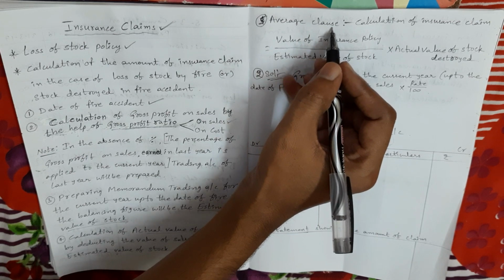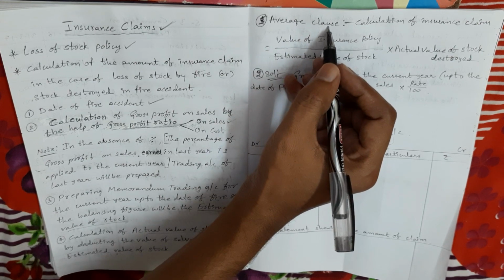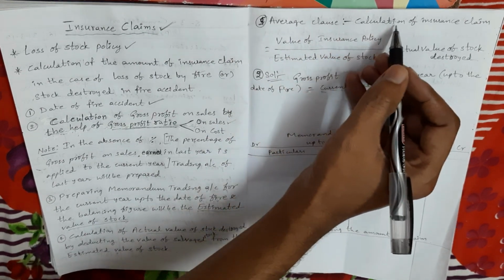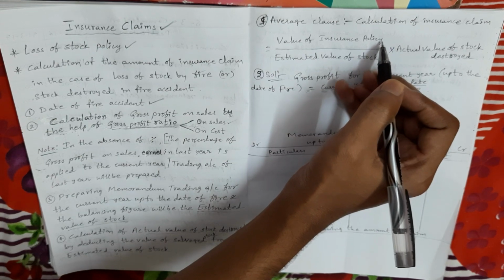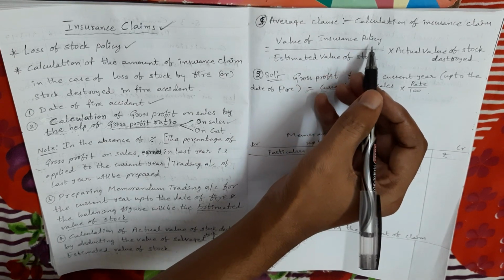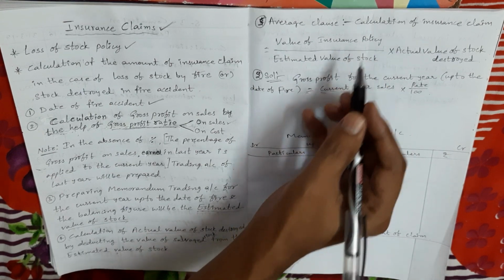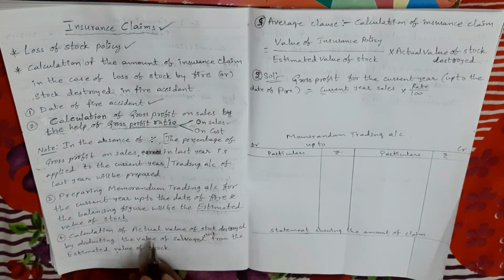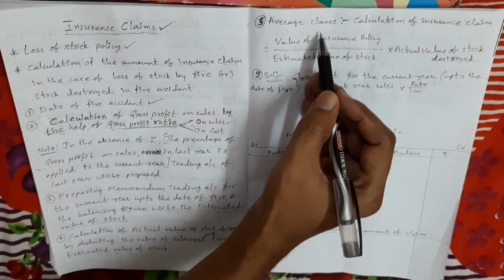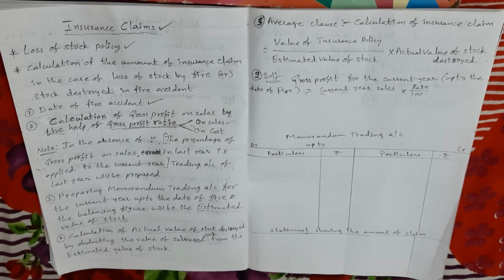We do not apply the average clause all the time; only when the insurance policy amount is given in the question. In some problems, the question gives the insurance policy amount. When it is given, we compare that insurance policy amount with the estimated value of stock.